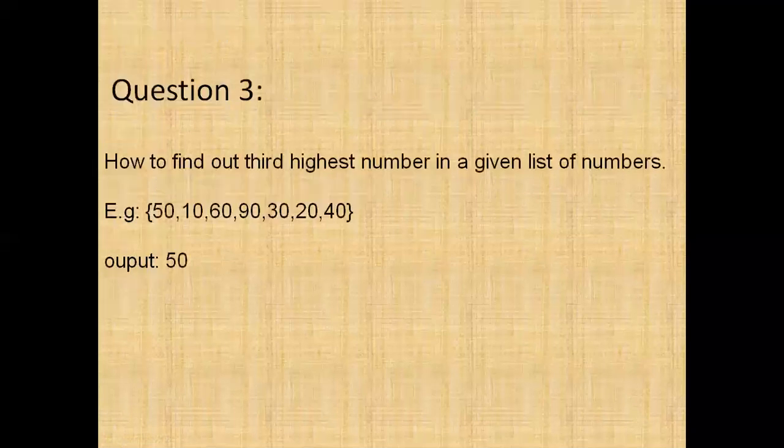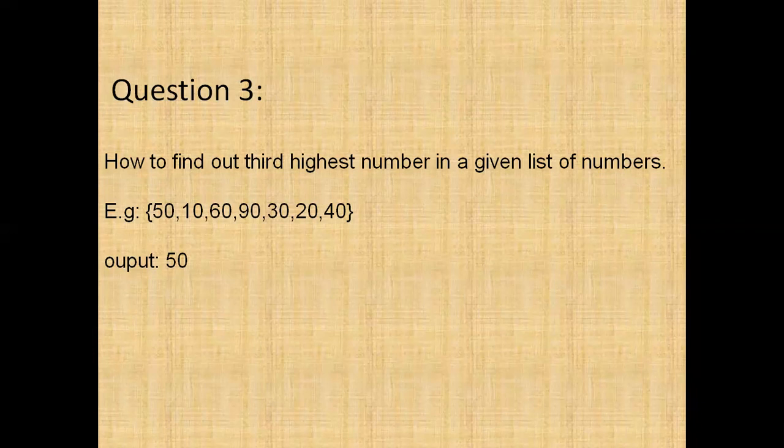After that, the third question was, how to find the third highest number in a given list of numbers. They asked me to open the notepad and write the logic. Using one for loop, we can do that. I already knew the logic for the second highest number. First, we find the maximum number, and after that we compare each and every element, and then we can find the second highest element.